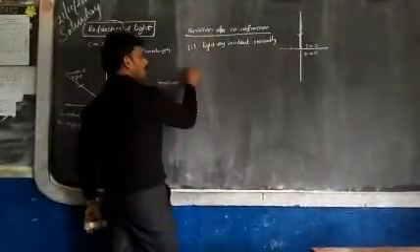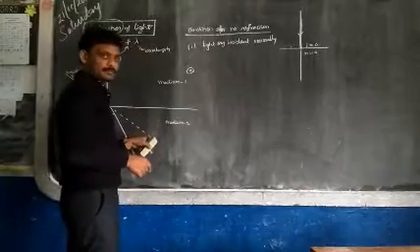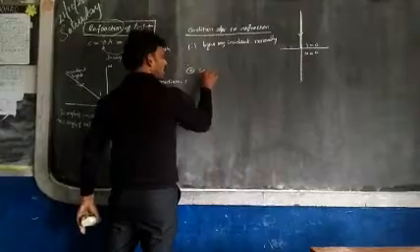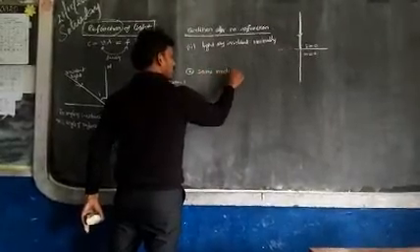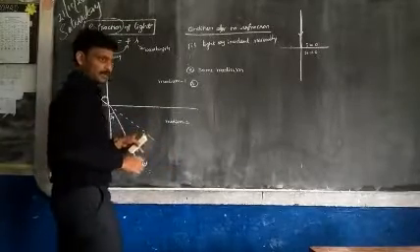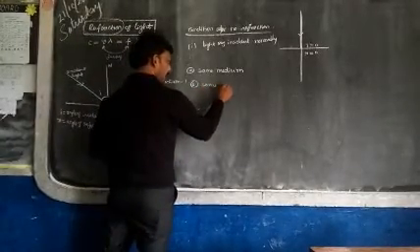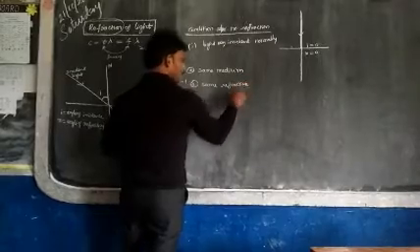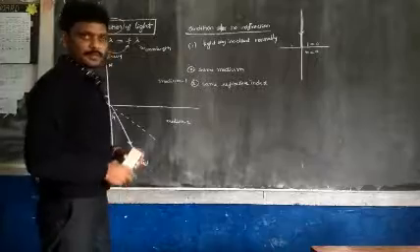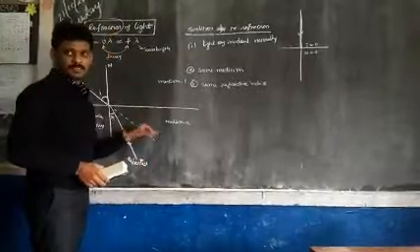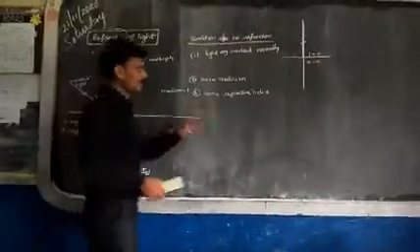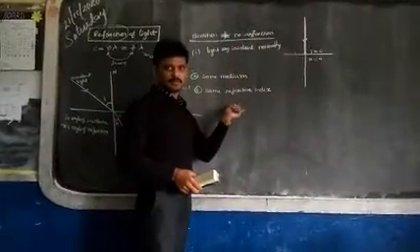So second condition, if light is traveling in the same medium, okay, there is no refraction. Light is traveling in the same medium, if medium is same, no refraction. There is another condition, different media, but same refractive index, different media but having the same refractive index, then also no refraction. Medium is one, first medium, second medium, but refractive index is same, then also no refraction. So these are the conditions you have to keep in mind.